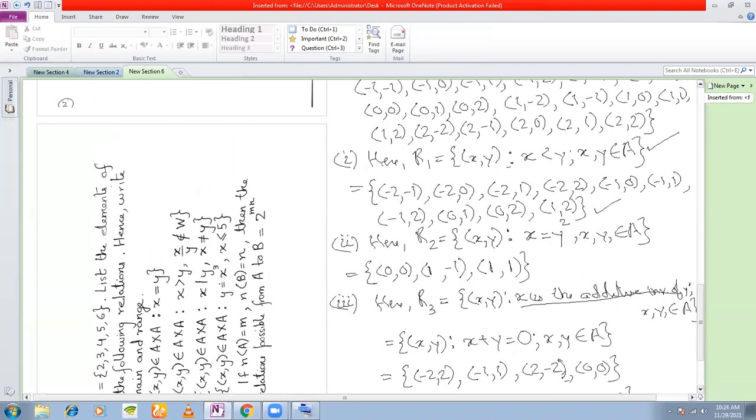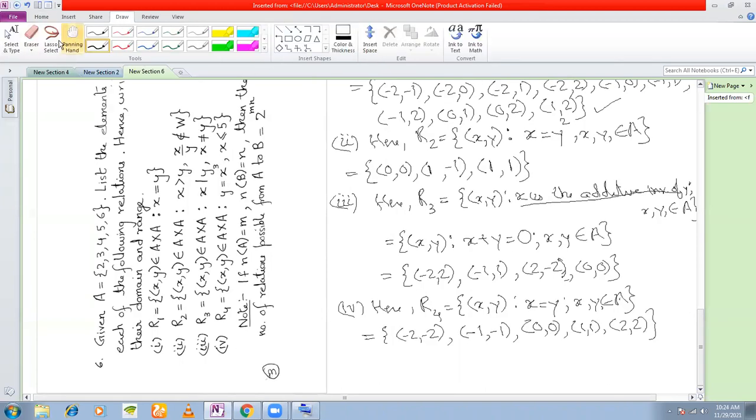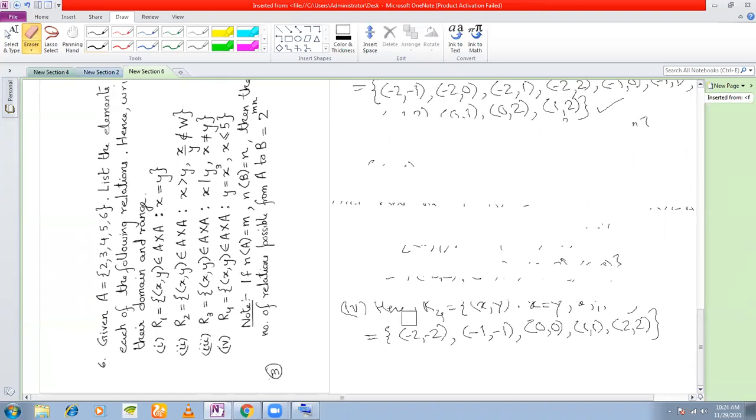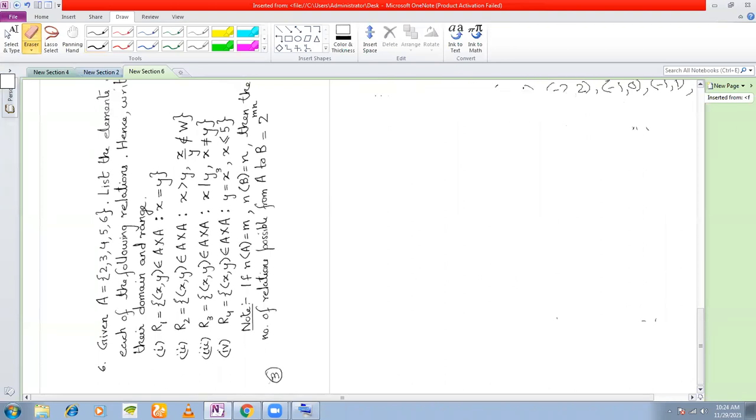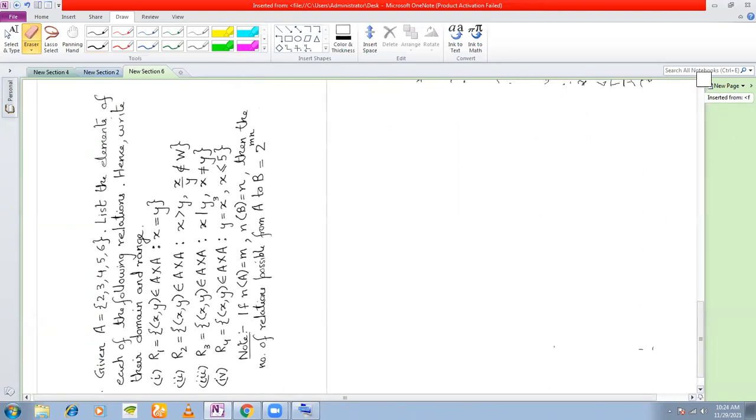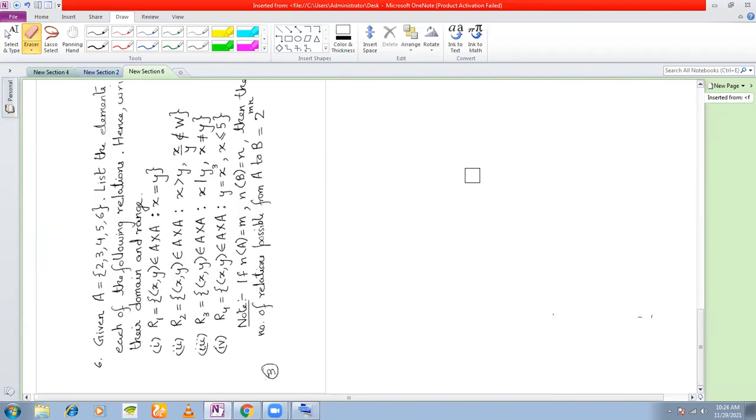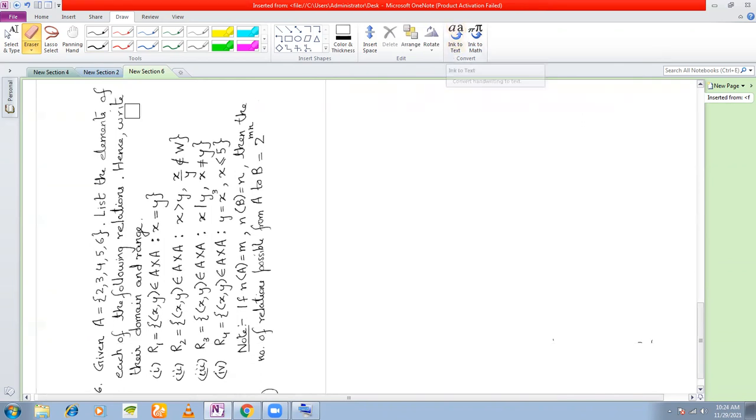That finishes this question also, and the last question, number 6. This is a little rotated here. Given A is equal to {2, 3, 4, 5, 6}.